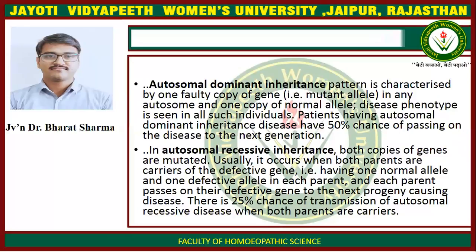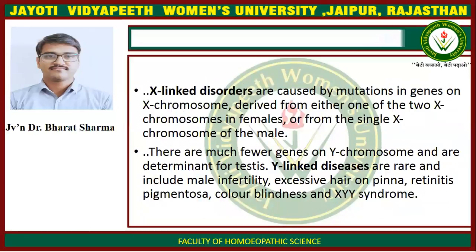While in autosomal recessive inheritance, both copies of the gene are mutated. Usually, it occurs when both parents are carriers of the defective gene. Each parent has one normal allele and one defective allele, and each parent passes on their defective gene to the next progeny, causing disease. There is 25% chance of transmission of autosomal recessive disease when both parents are carriers.